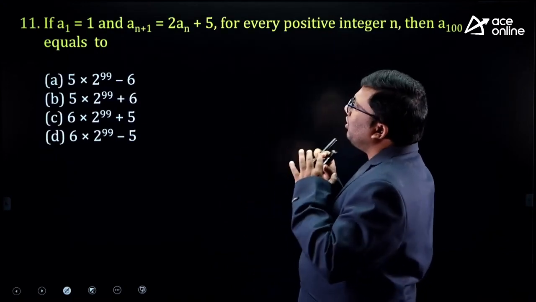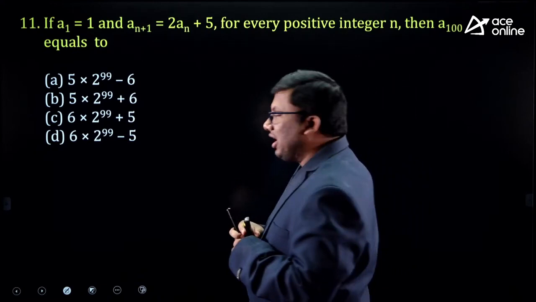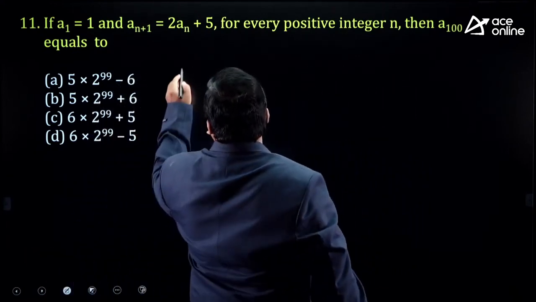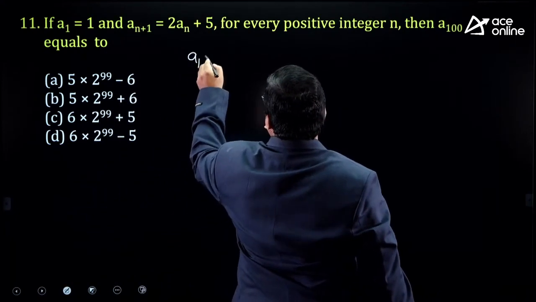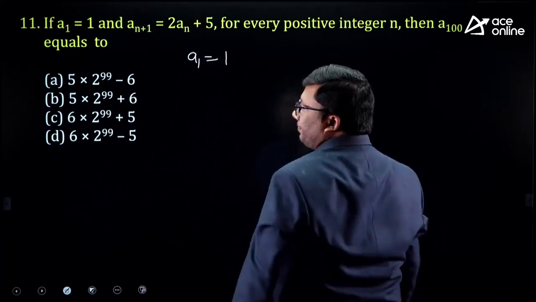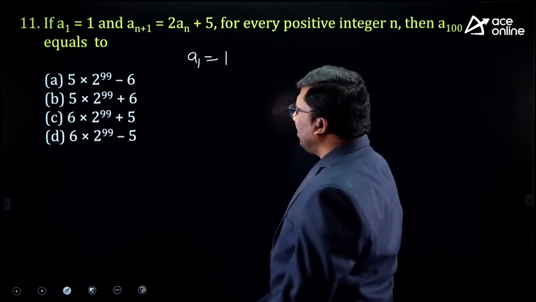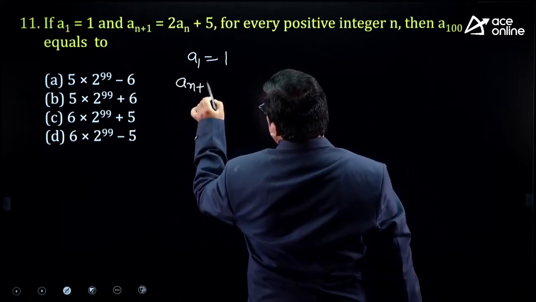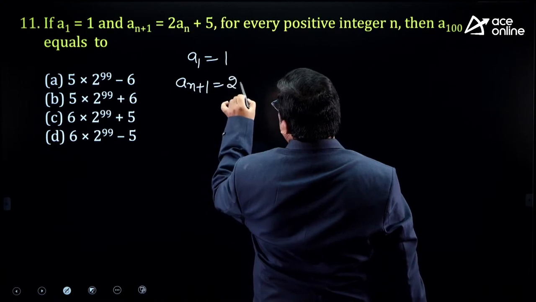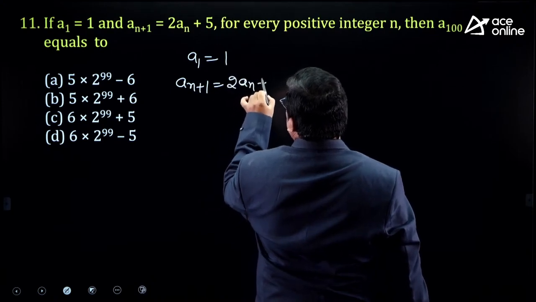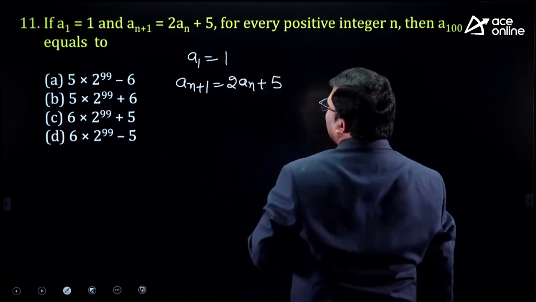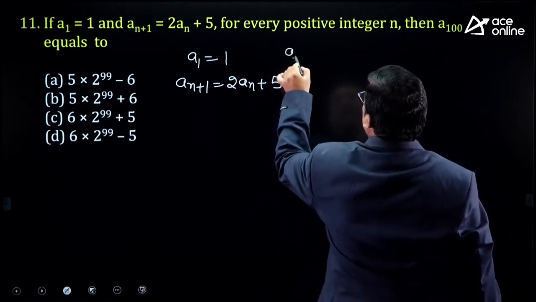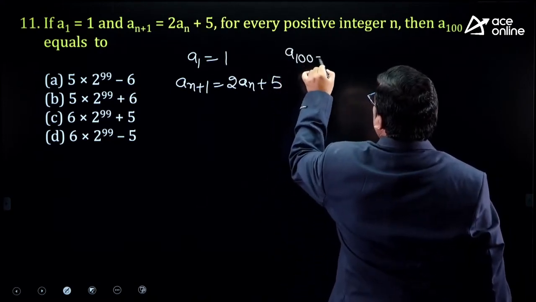Another very important question with respect to algebra. Please see this question, sir. A1 is equivalent to 1. An plus 1 is equivalent to 2an plus 5. Which value do we require? We require A100.